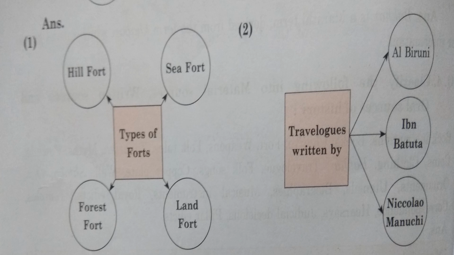You are going to identify the correct name, and you are going to tick that name. Did you understand? Okay. Now, on the top you are going to see types of forts, and the options will be given. On the top you are going to get the question, that is, travelogue written by, and you are going to get the options, right? And you are going to select the right option and get the answer. Okay. Now you have one more on this, which is there on the next slide.